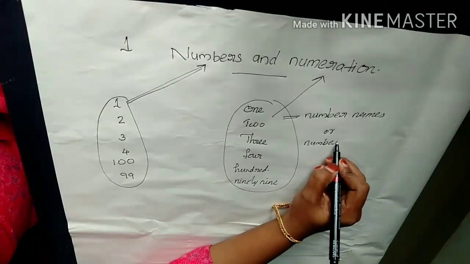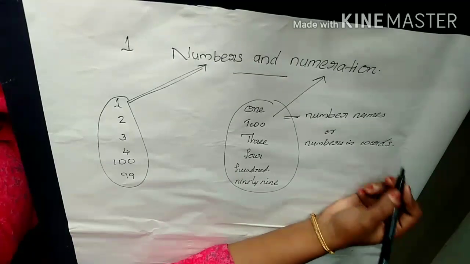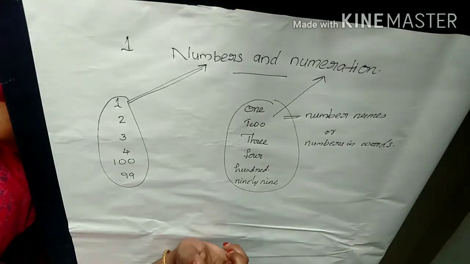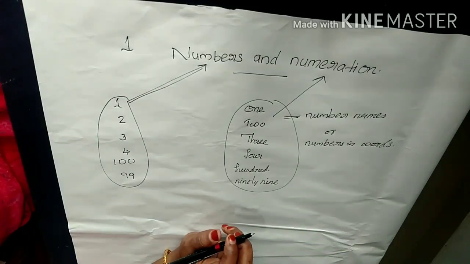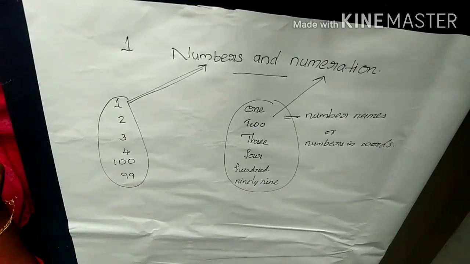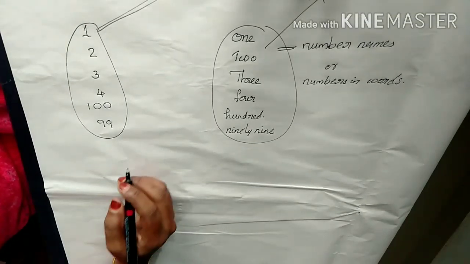Otherwise, how can we say it? Number names. Number names are called numeration, or numbers in words is called numeration. So, clear, numbers and numeration. Okay, very good. Then